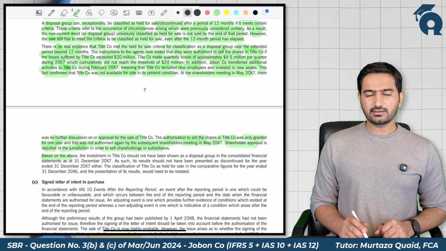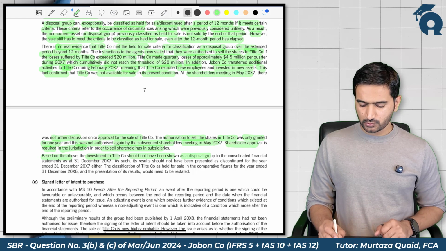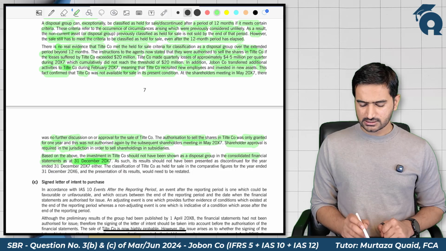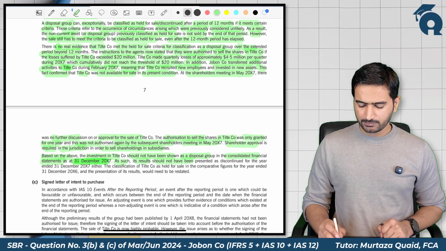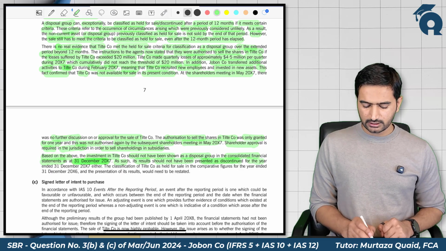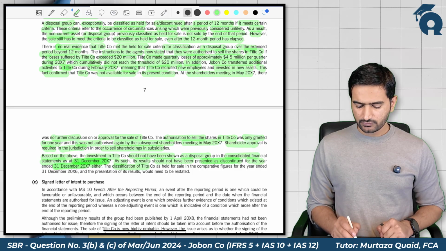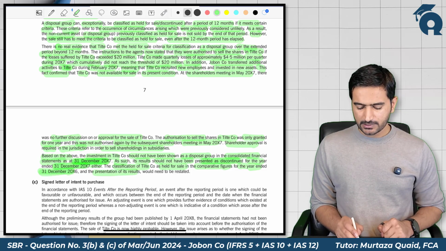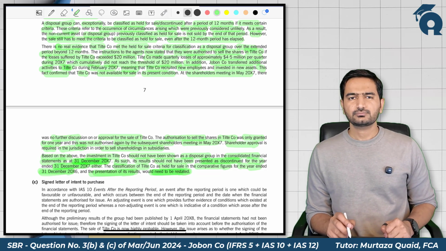Based on all the above analysis, investment in Title Company should not have been shown as a disposal group in the consolidated financial statements at 31st December 2007. As such, its results should not have been presented as discontinued for the year ended 31st December 2007 either. The classification of Title Company as held for sale in comparatives for the year ended 31st December 2006 and the presentation of its results would need to be restated.